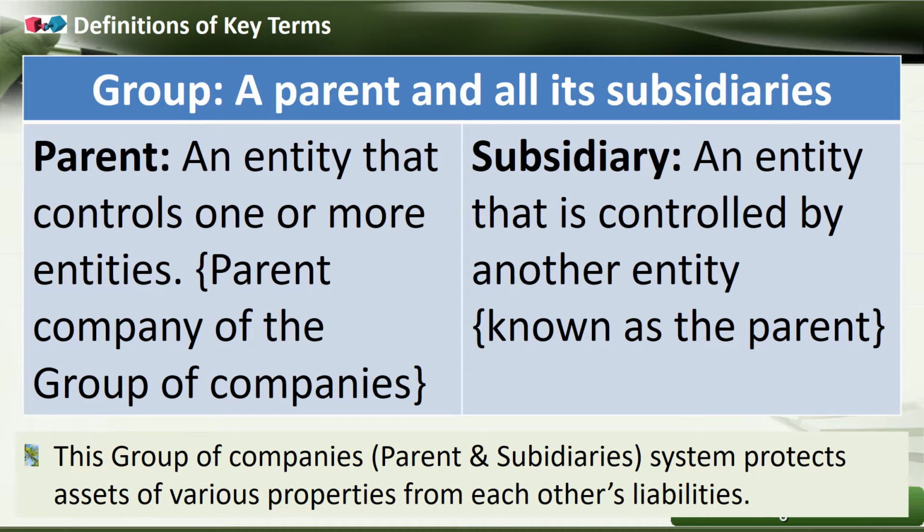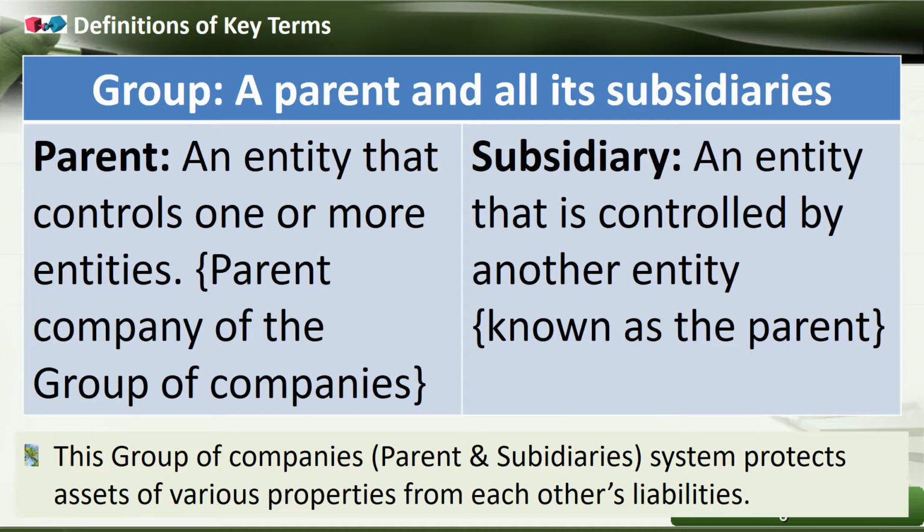So here we are going into the definitions of the key terms. We know that a group means a parent and all its subsidiaries coming as part of a group. A parent company can be defined as an entity that controls one or more entities, like the one we saw in the Reliance group of companies. Subsidiary means an entity that is controlled by another entity known as the parent.